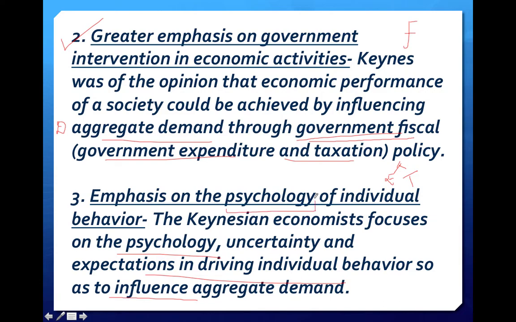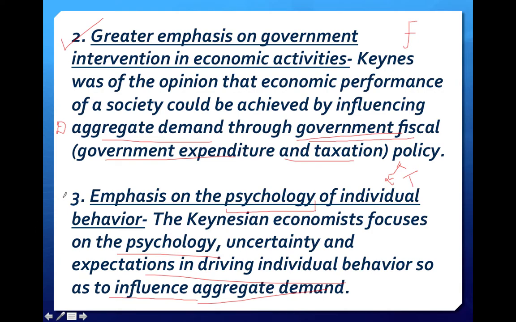What is psychology? Psychology means the way of thinking, the way in which consumers think in purchasing commodities. So according to Keynes, we can influence the psychology of human beings while purchasing products, and thus influence the aggregate demand, the total demand of a society.